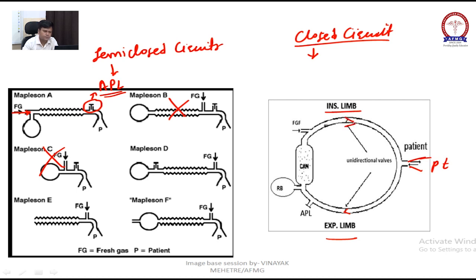Gas will go this side, and when the patient expires, it will go from this side. It has a rebreathing bag and the canister, a soda lime canister, attached to absorb the CO2 because it is a closed circuit. And this is your fresh gas flow. And see, the APL is closed.